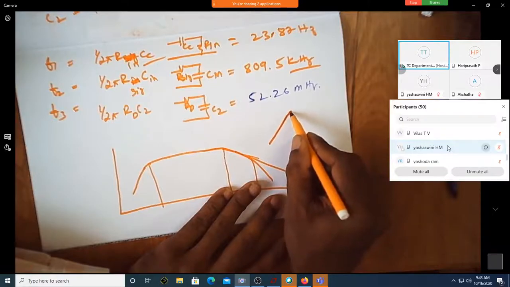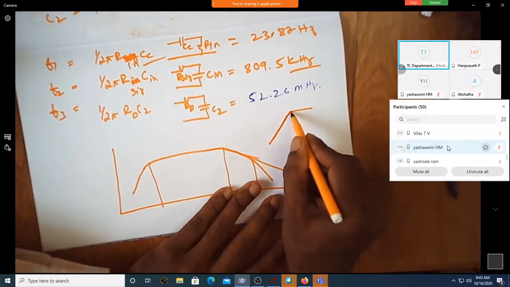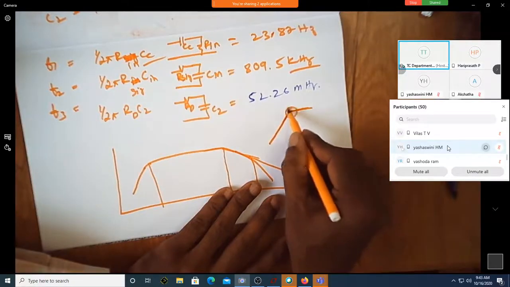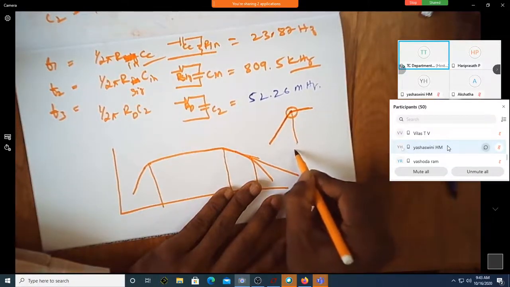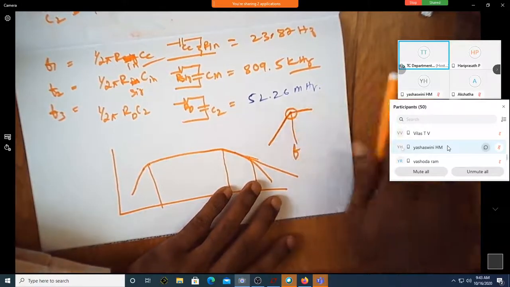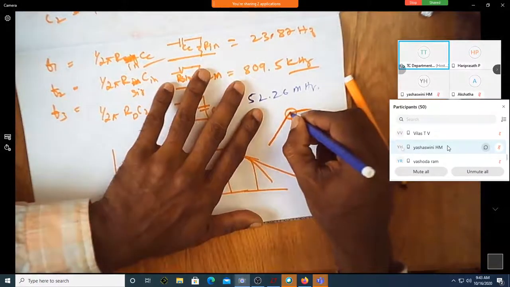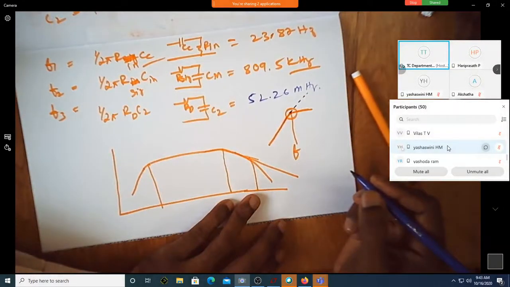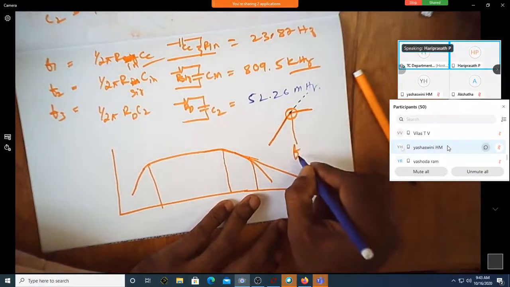Now at this point it has changed. Can you see the slope has changed? Yes, sir. This point where there is a change in slope happens, I'll call it the cutoff frequency. If there was no change in the slope, it would have gone like this. Correct? So this is one cutoff frequency.